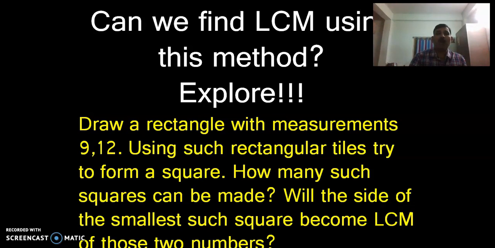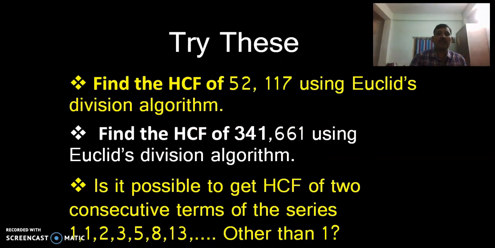Okay, now whatever the Euclid's division algorithm we learnt, I'm going to give you some problems on that. You try to solve. The first one is find the HCF of 52 and 117 using Euclid's division algorithm. Second question is find the HCF of 341 and 661 using Euclid's division algorithm. And the third question is, is it possible to get the HCF of two consecutive terms of the series 1, 1, 2, 3, 5, 8, 13, etc. other than 1?